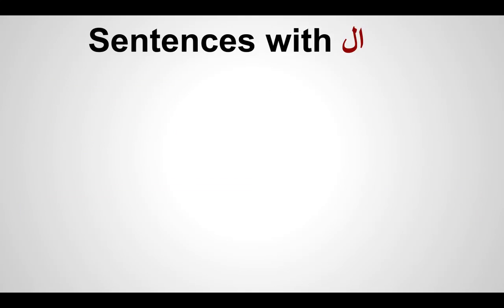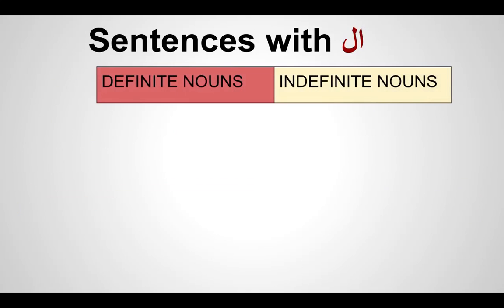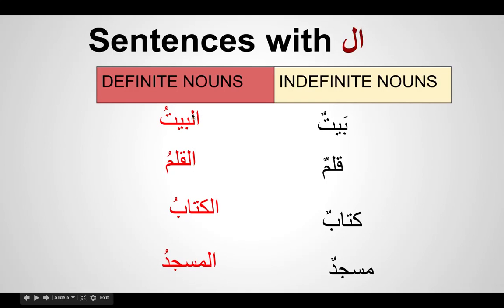So we'll learn more about proper nouns. So we did in our previous session how to make an indefinite noun into a definite noun. So we know that a word ending with double dhamma is an indefinite noun, and how do we make it definite is by adding the definite article al and changing the double dhamma into a single dhamma. You get a definite, like al baytu, al qalamu, al kitabu, al masjidu.